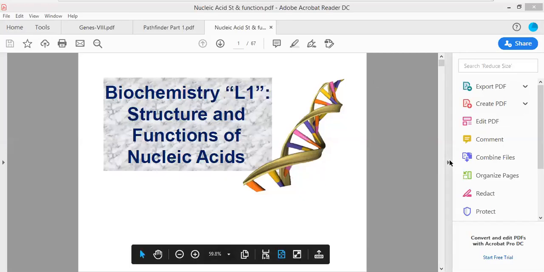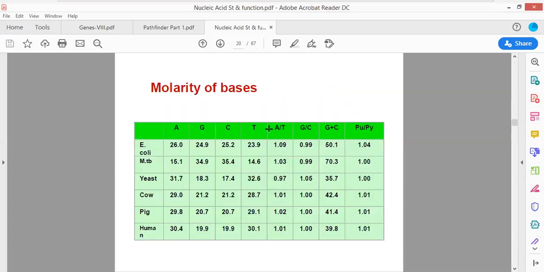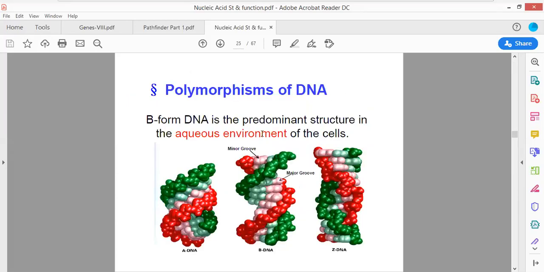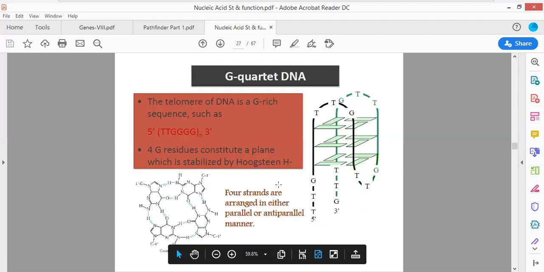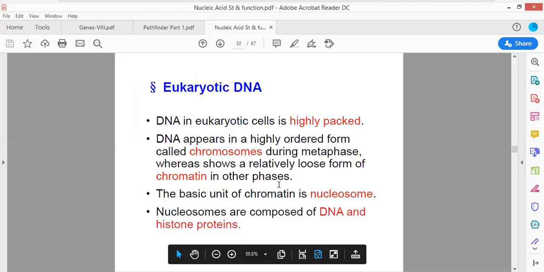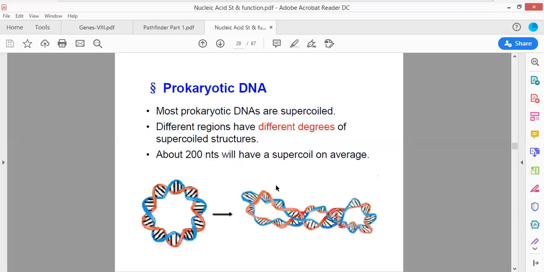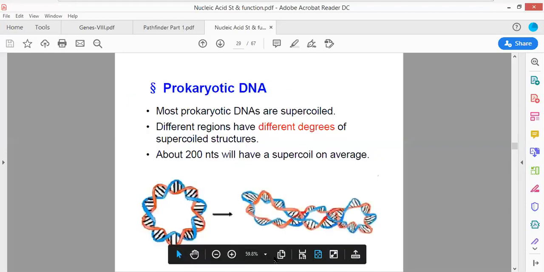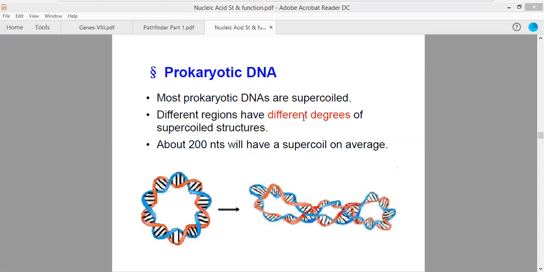Now it would be visible to you all, the same animation that we were talking about. Canonical structures means only the three-dimensional structures which are present. So RNA resembles much more the A form of the DNA, whereas DNA is predominantly always present in the B form. Before that, we have already seen what prokaryotic DNA is and how it is oriented, what eukaryotic DNA is and how it is oriented in the cell. We are just going through these slides.